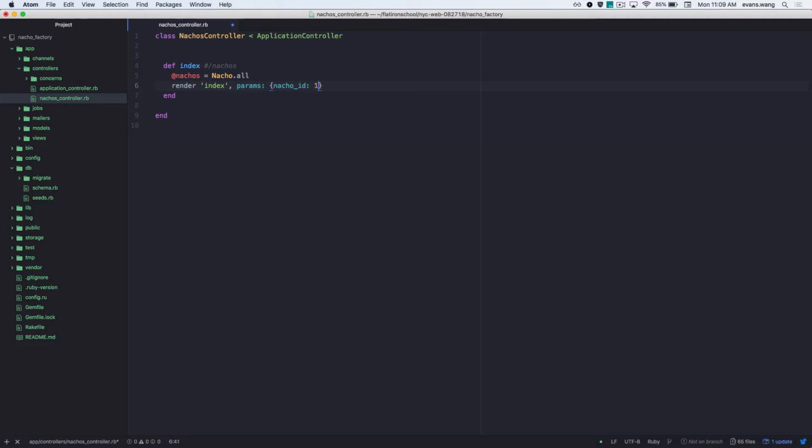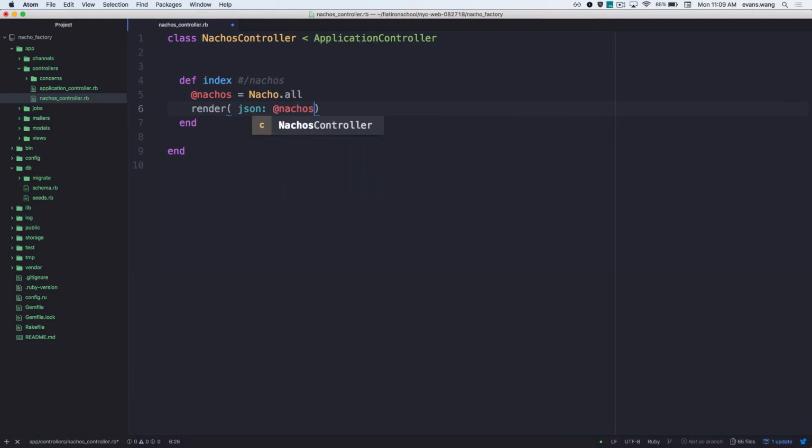I can pass in other arguments, like when I was doing the sessions lecture. Remember that? No? Yes, no? Yes. Okay. Lie to me. So, render is a method, and it takes arguments. The first thing is what I want to send over. So, I want to send over JSON. And what do I want to send? I want to send at nachos. Cool? What else do I want to send?